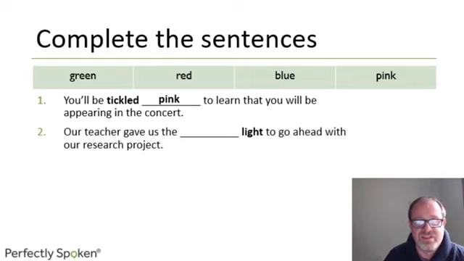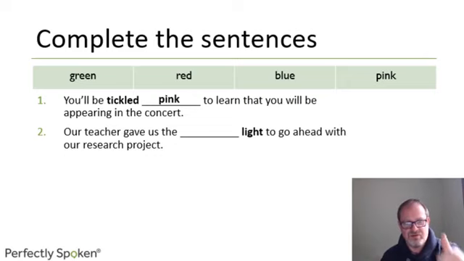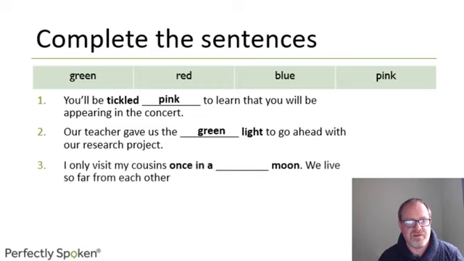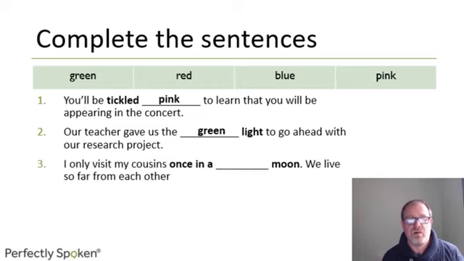Our teacher gave us this something light to go ahead with our research project. She says, yes, on you go, you can do it. You have my permission to do it. The green light. Next one, I only visit my cousins once in a something moon, meaning very occasionally. We live so far from each other. And the answer is once in a blue moon.